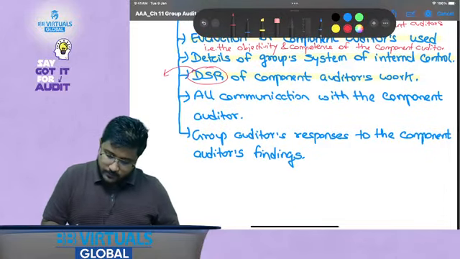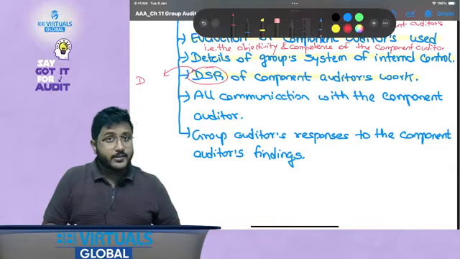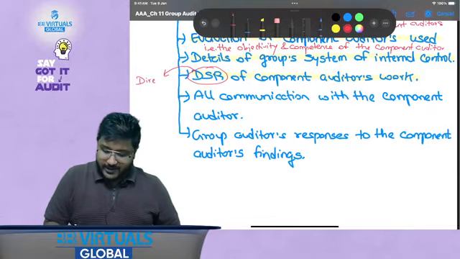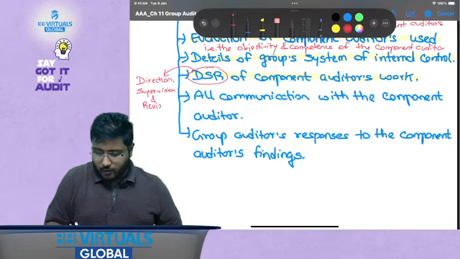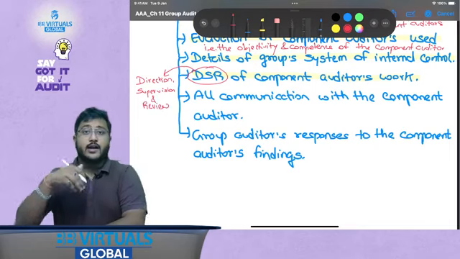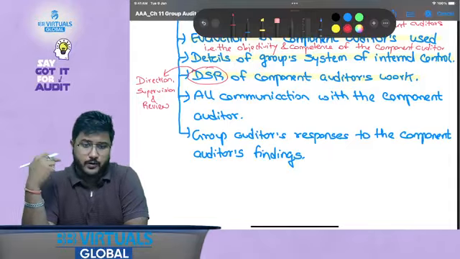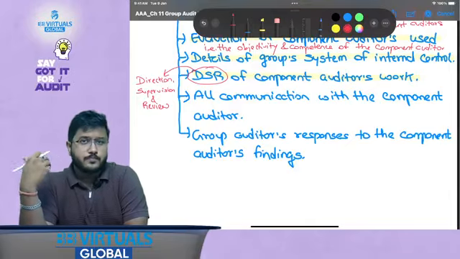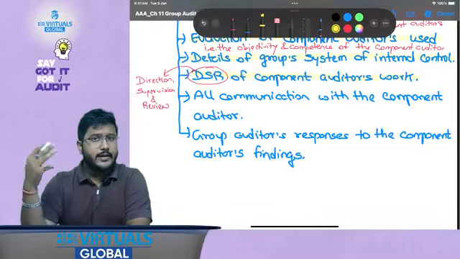DSR as in what? DSR. Design? Is it design? No. Direction. You know, we made this mistake once. Direction, supervision and review of what? Of component auditors' work. That is how that work would be directed, how the instructions would be sent, how the work would be reviewed by the group auditor, and how the supervision would happen on a continuous basis, so that we do not lack on anything at the end.